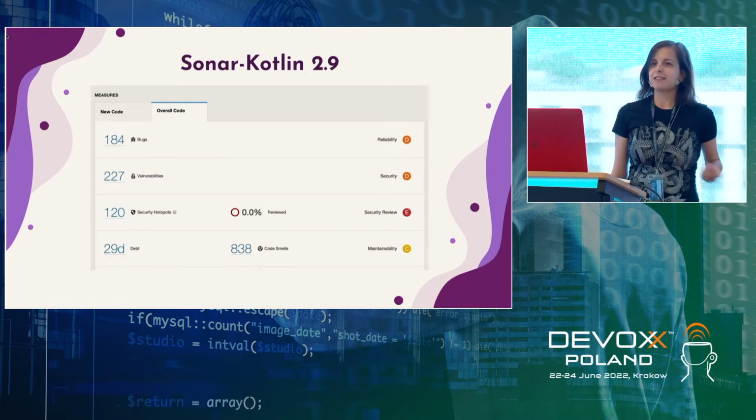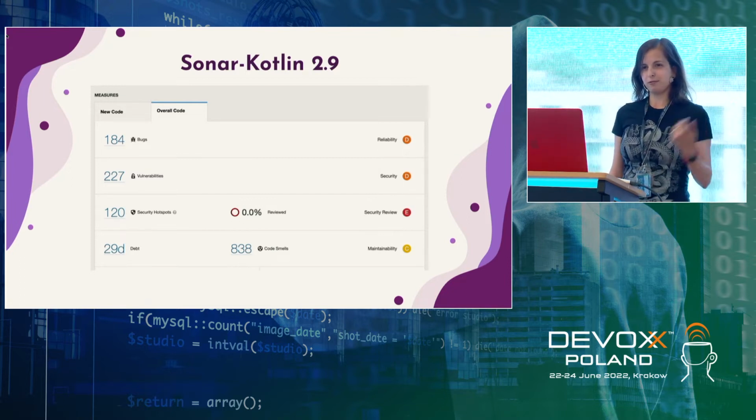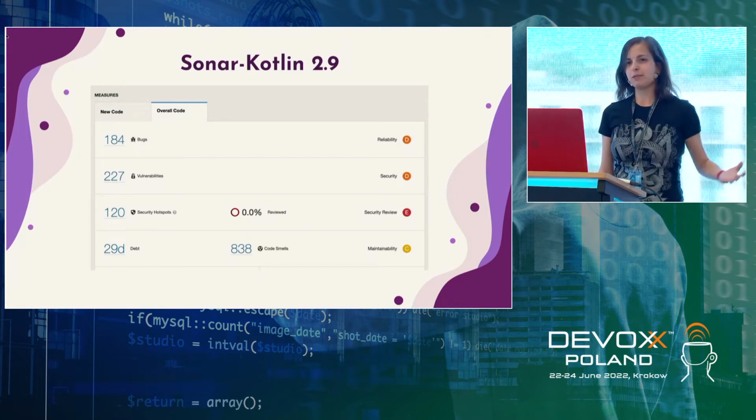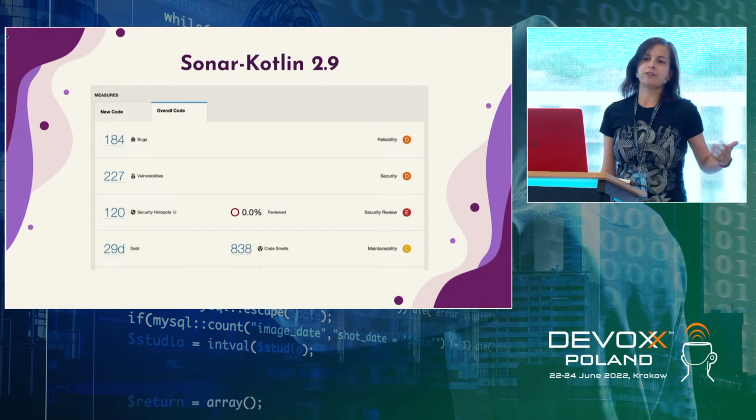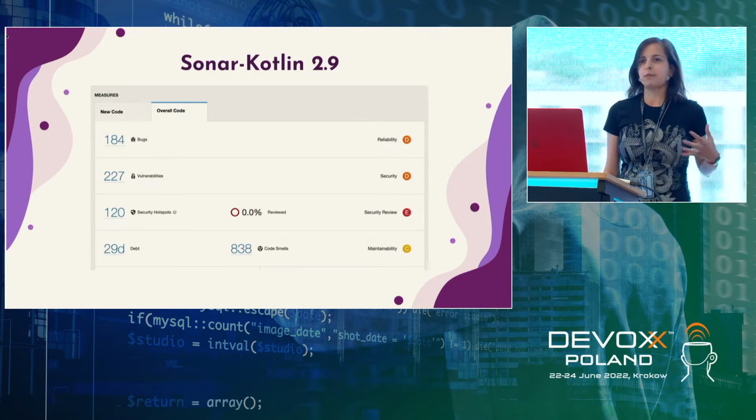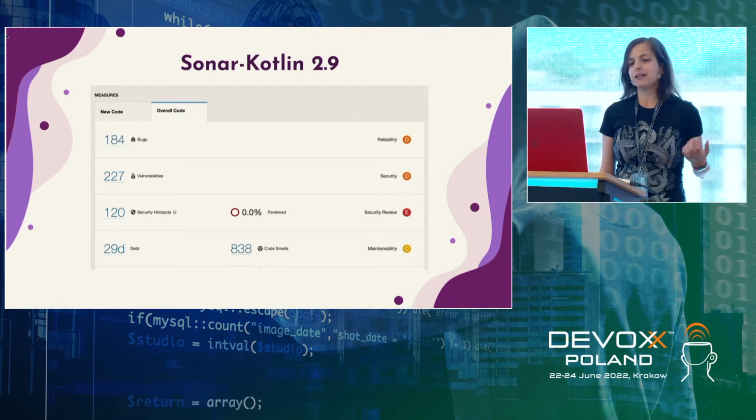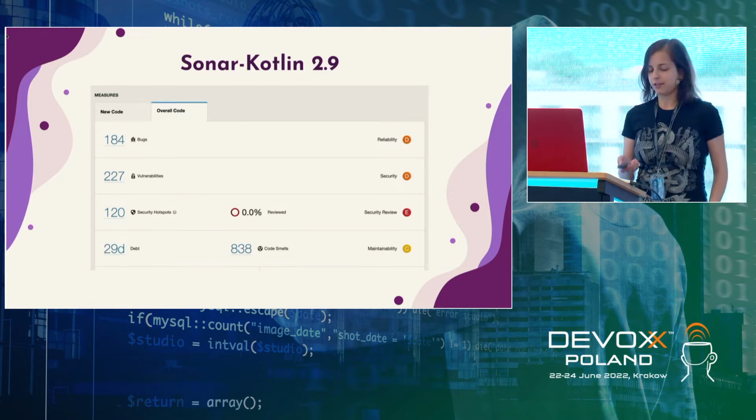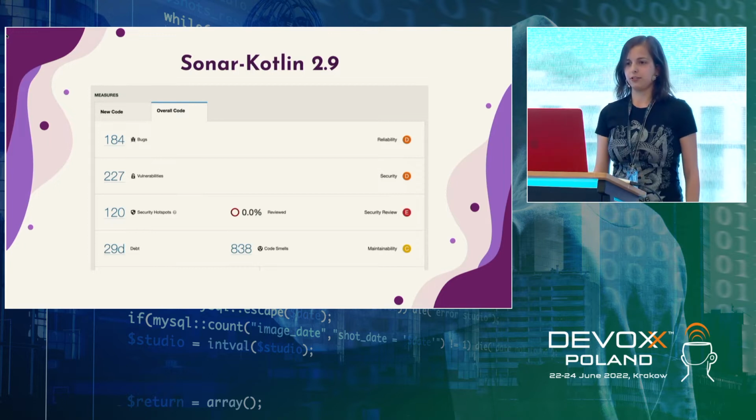So does it mean that our job is to make your project worse? Okay, of course not, but our job is to find more. You can see that SonarKotlin 1.8 was able to find fewer bugs and fewer code smells, and that's why it showed you less technical debt. And we are able to show you more in SonarKotlin 2.9.